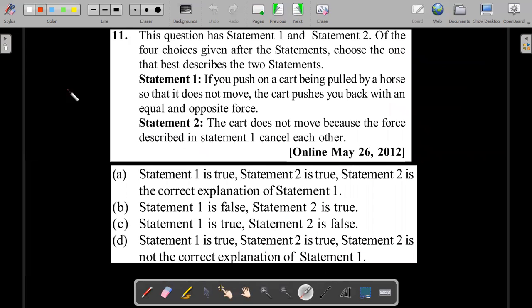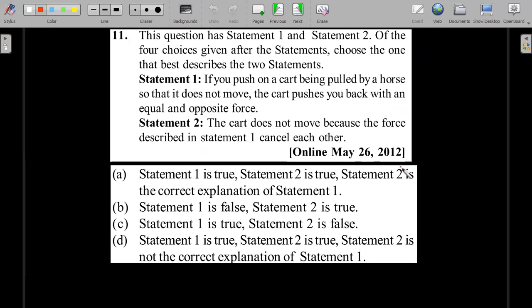Let's move forward. This is an assertion and reasoning type question, which is often mistakenly done by the students. 2012 online paper. So he's given two statements, the usual drill that you know, you have to choose which of them is right, and also whether it is a reason or not. If you push on a cart being pulled by a horse so that it does not move, the cart pushes you back with an equal and opposite force. The cart does not move because the forces described in statement 1 cancel each other.